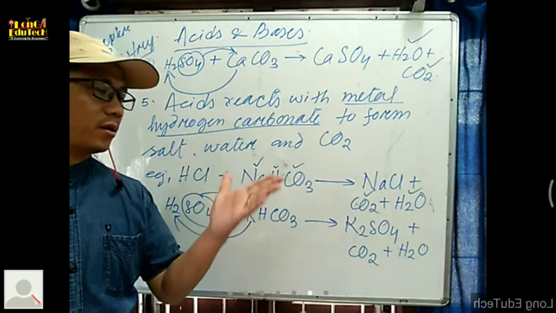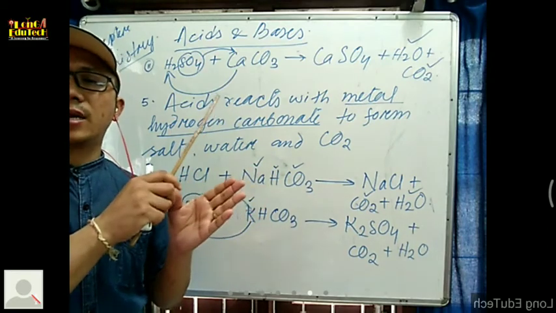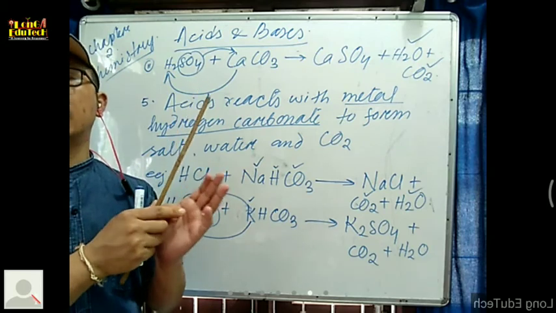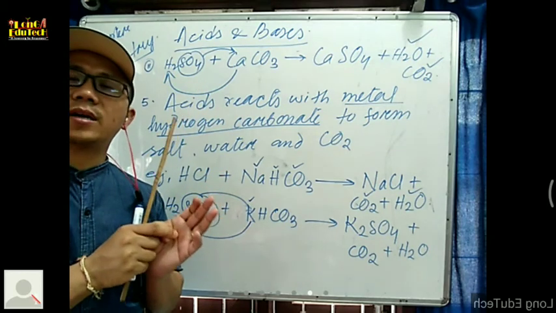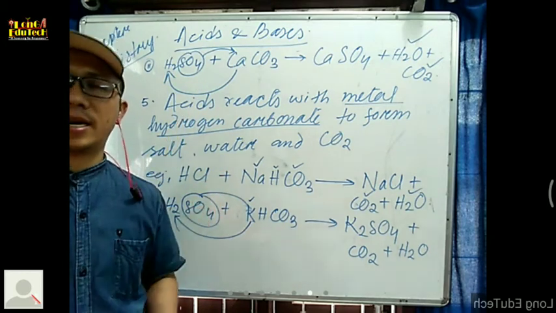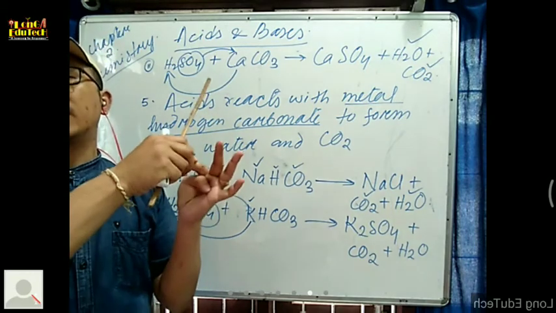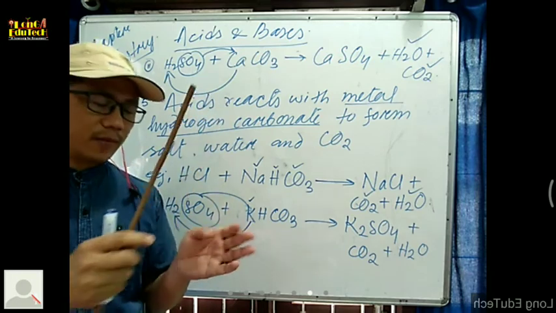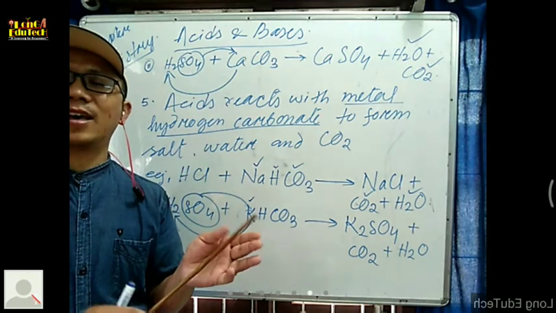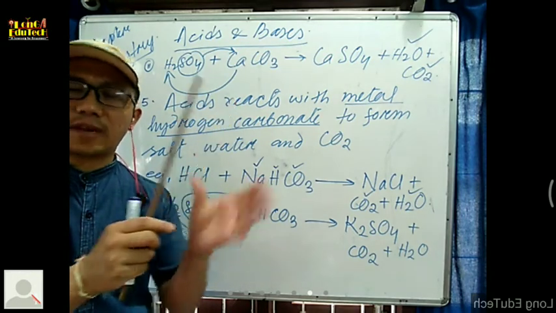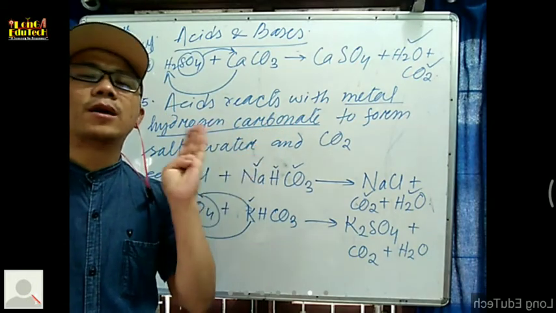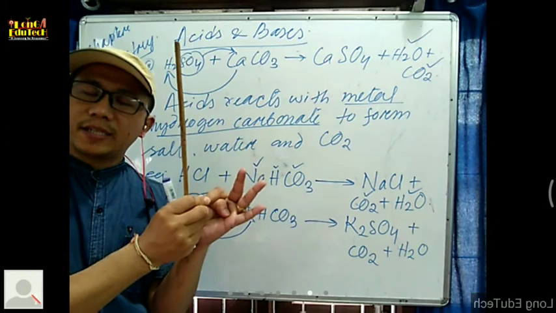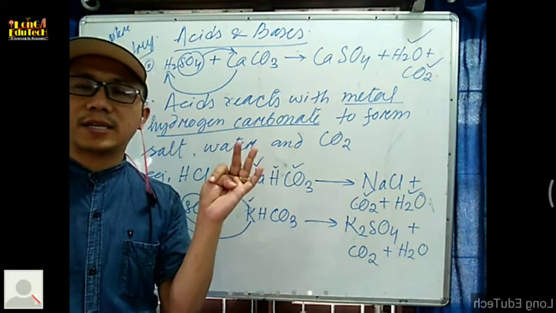First one, we already came to know that the acids react with the metal. They form the salts and the hydrogen gas, as we know. In the second point, acids react with the metal oxide, which is basic in nature, to form salt and water. Metal oxides are generally basic in nature only.